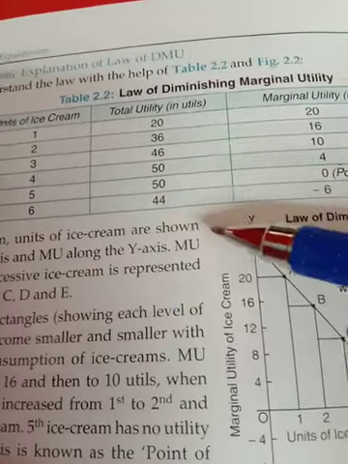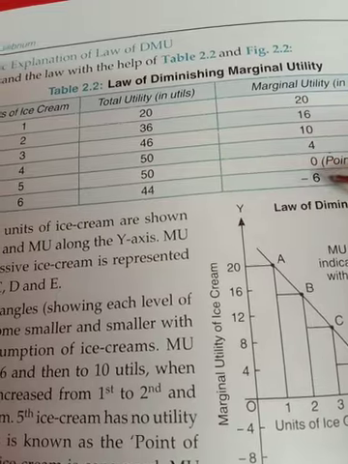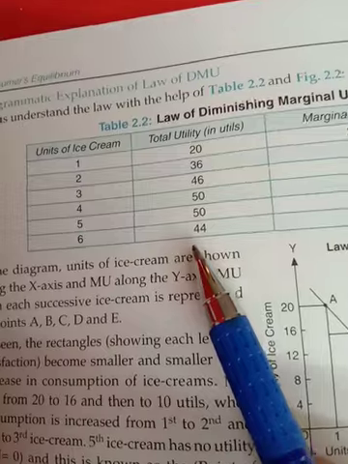From the 6th unit you will get 44, that is, 50 minus 6 is equal to 44. Otherwise you have to add up all the utilities and deduct 6, then you will get 44 as the total utility.